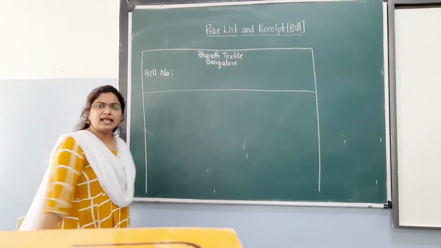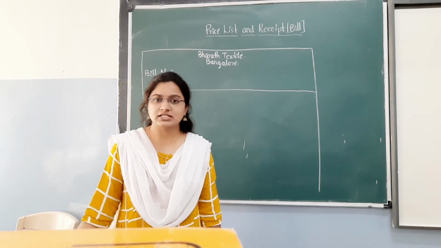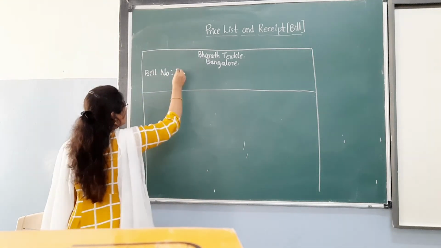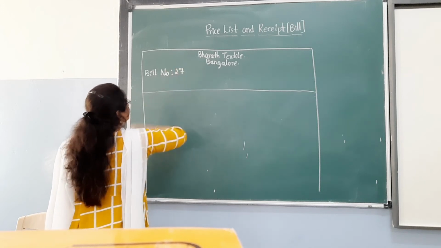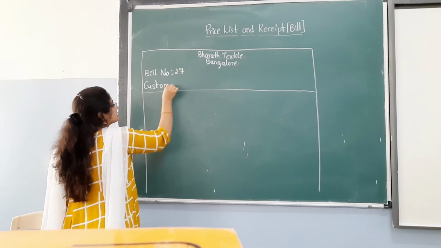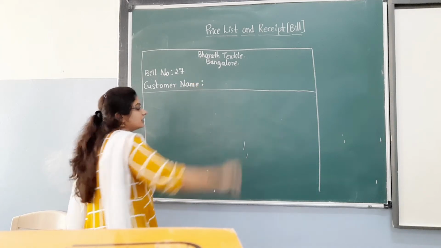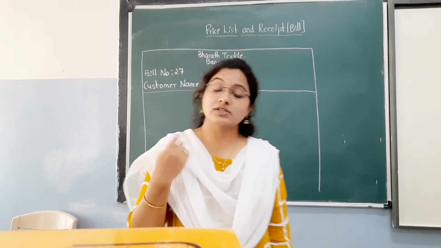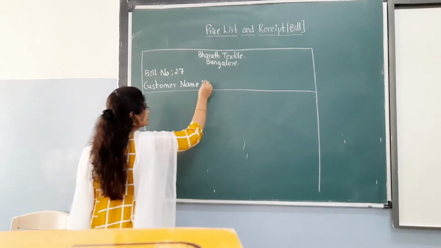Bill number. Any number you can write. It may be 2 digit, 3 digit, or 4 digit. Any number you can write. So I will write it here. Next comes customer name. Who is the customer here? What is the name of the customer? I have written it on the board. Who is going to purchase? Avinash.